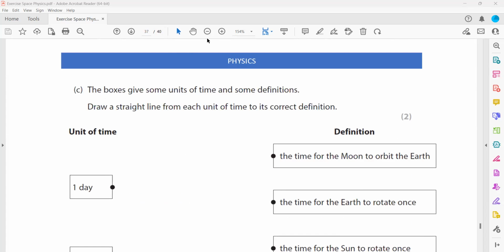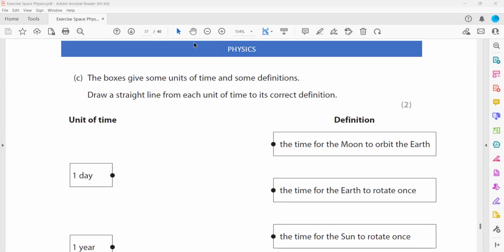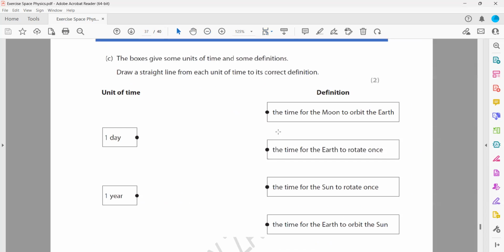Next, the boxes give some units of time and some definitions. Draw straight lines. You have to match. Unit of time, 1 day is equivalent to what? You can use the screen annotation to match. 1 year is the time for the Earth to orbit the Sun. That's true.